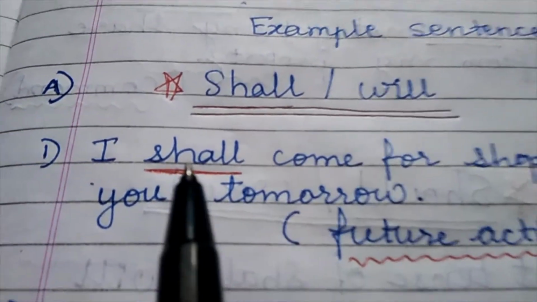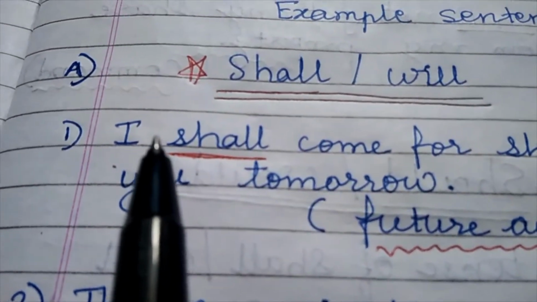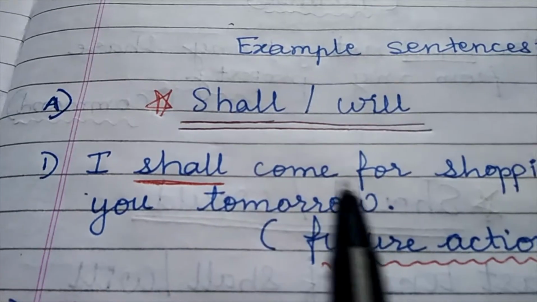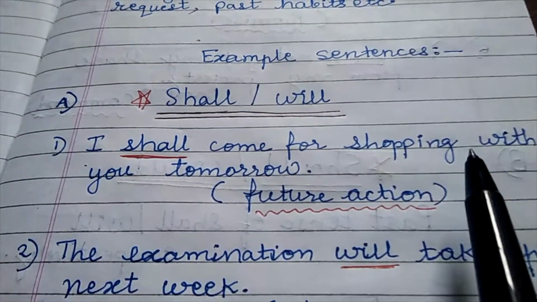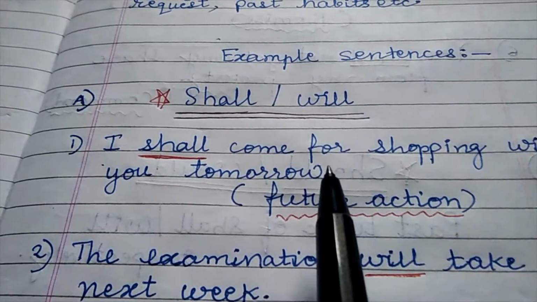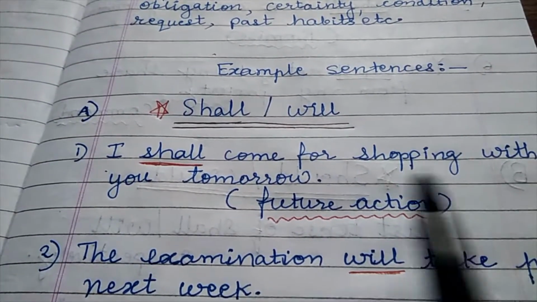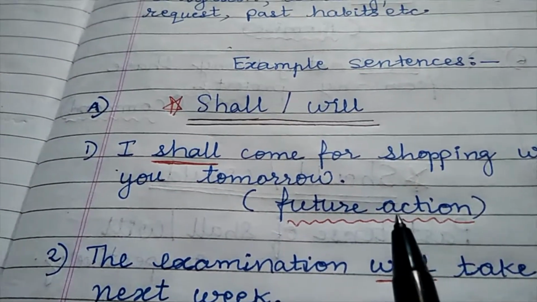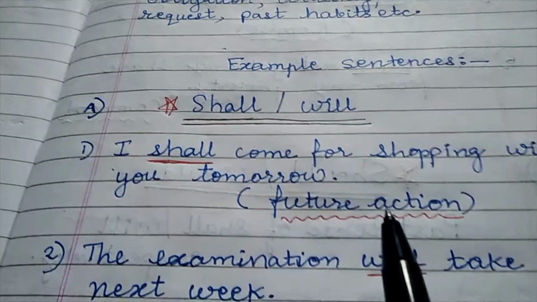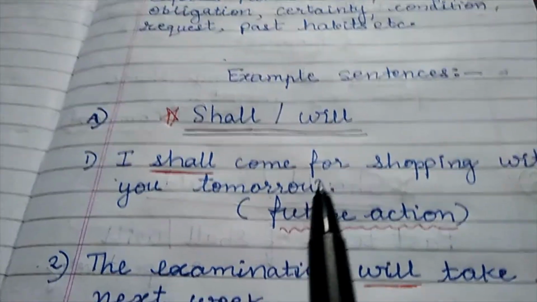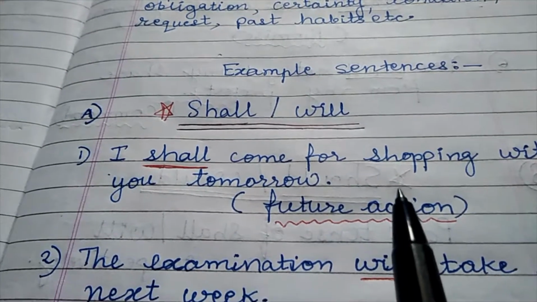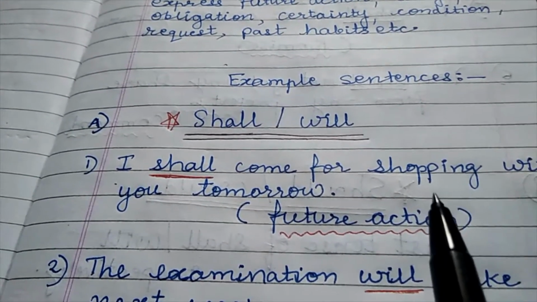Shall and will. Let's learn sentences of shall. I shall come for shopping with you tomorrow. This shows future action. Means if somebody wants to do something the next day, tomorrow, that means future.